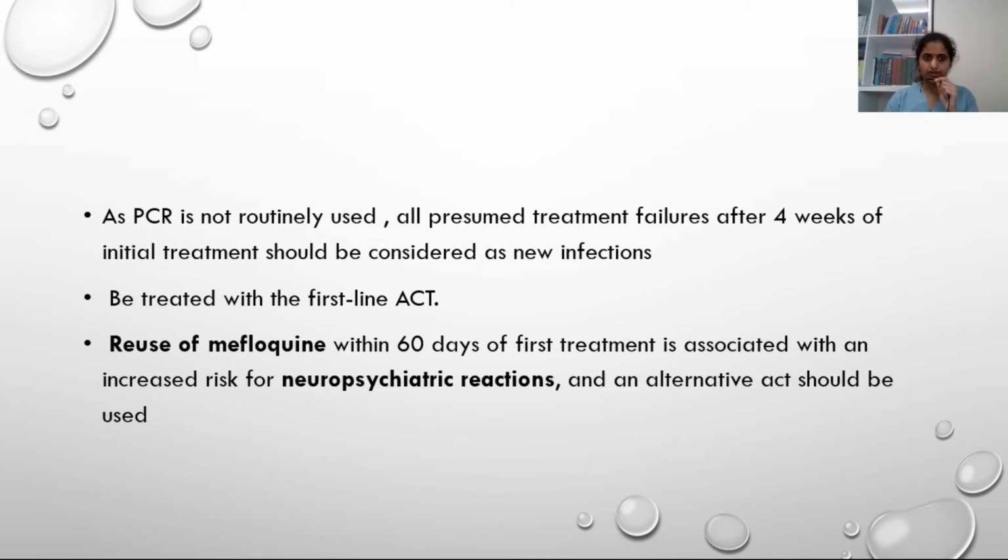So you have to give first line ACT, and if you reuse mefloquine within 60 days of the first treatment, it will be associated with neuropsychiatric reaction. So we have to consider an alternative ACT. So in the first regimen, if you give mefloquine, avoid a mefloquine containing regimen. You can use artemisinin combination therapy in case of recurrence of symptoms after 4 weeks of the therapy. But sometimes, especially in the endemic area, we can see.